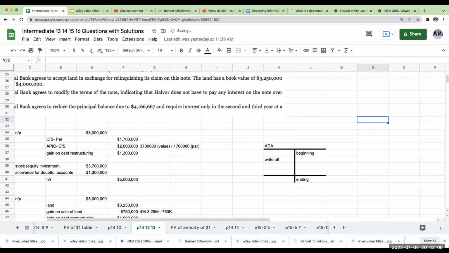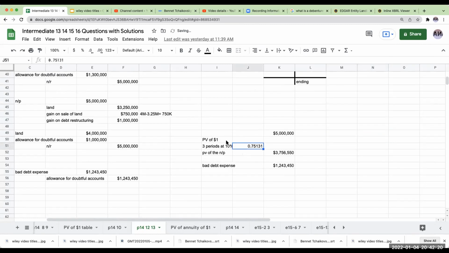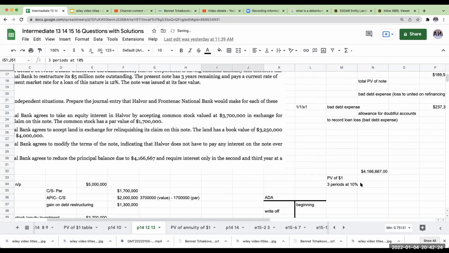So this is going to be present value of $1, 3 periods at 10%. We're going to use that same factor, 0.75131.